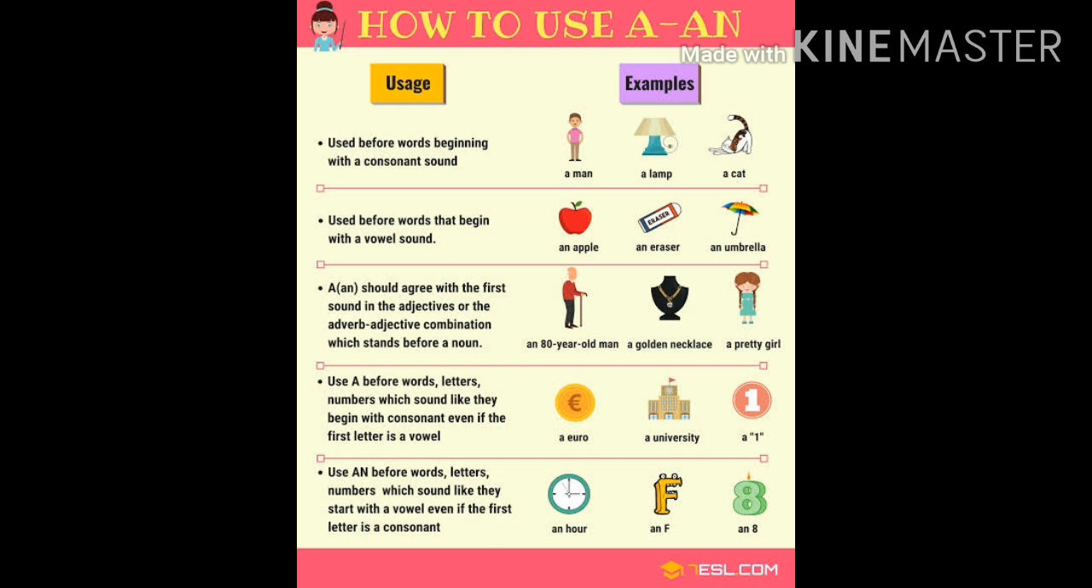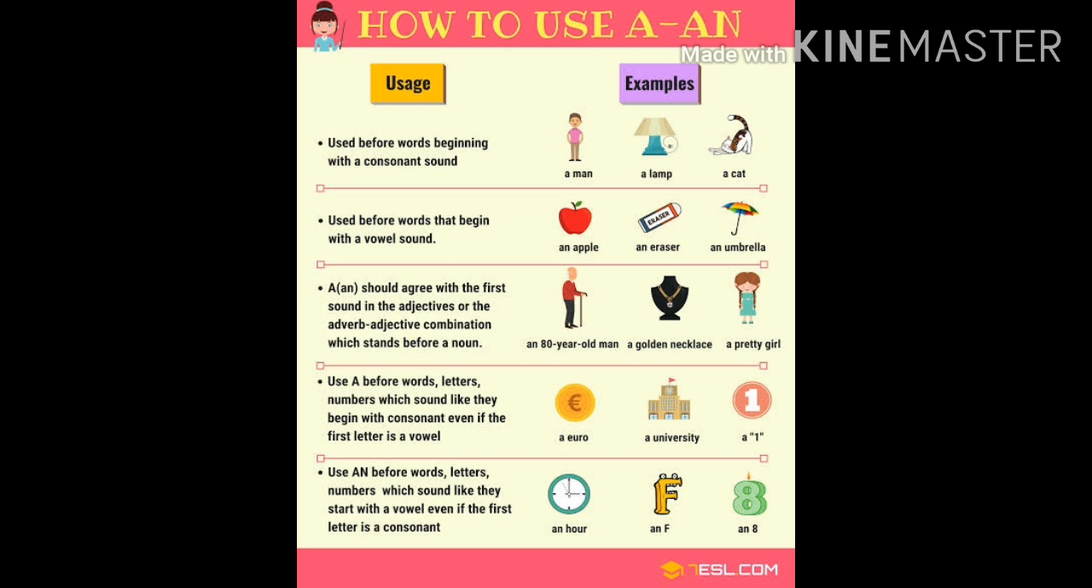Third, a and an both should agree with the first sound in the adjective or the adverb-adjective combination which stands before a noun. You can just pay attention to the examples given in front of the columns. Next, use a before words, letters, numbers which sound like they begin with a consonant even if the first letter is a vowel. As you can see in the example, a euro, it is starting with a vowel but it is giving the sound of a consonant. So we place a over there.